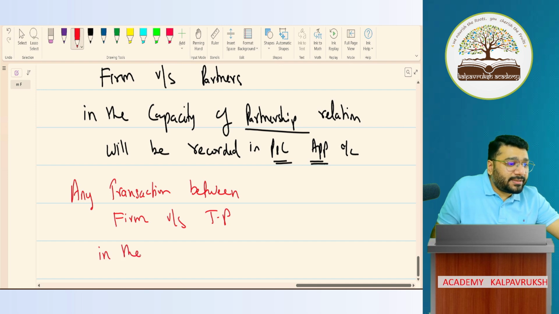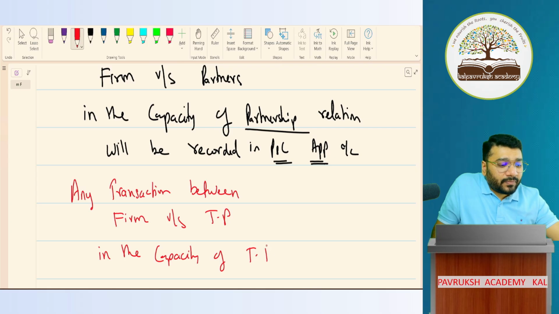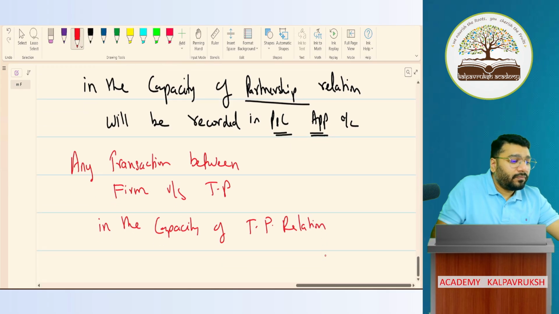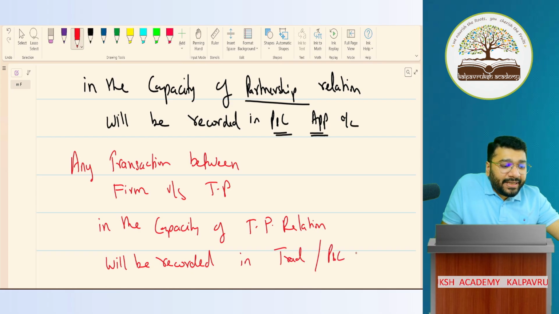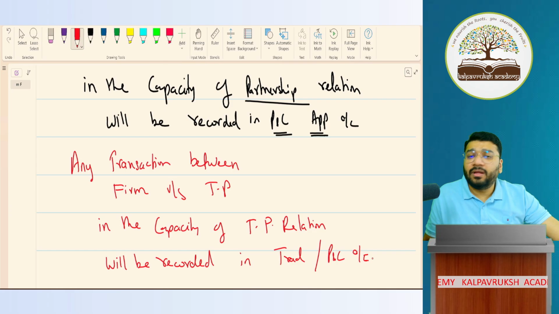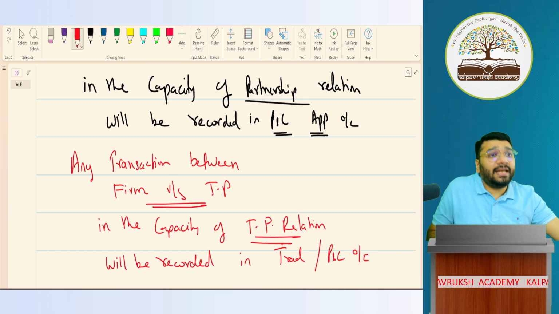In the capacity of third party relationship, third party relation will be recorded in trading or P&L account. Any transaction between firm versus third party, and what is the relation between them? It's a third party relationship. And this will be recorded in trading and P&L account.